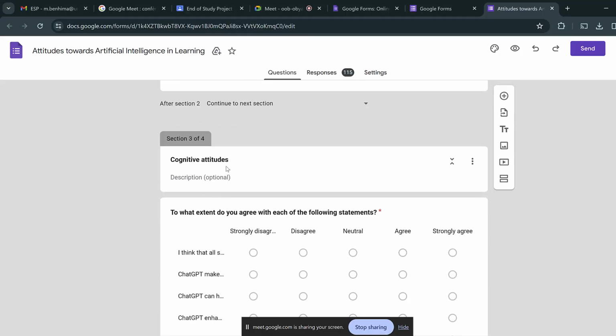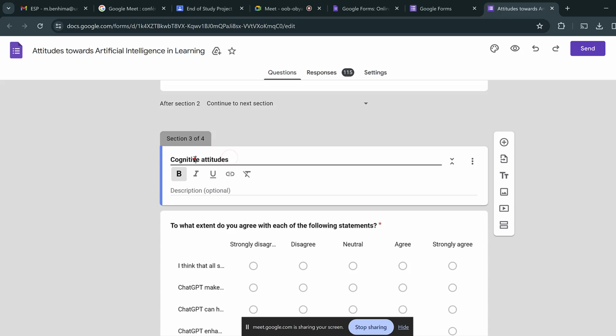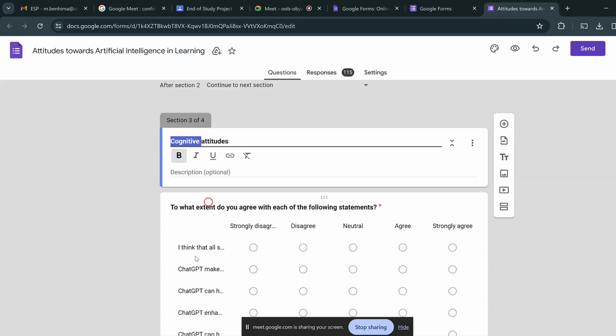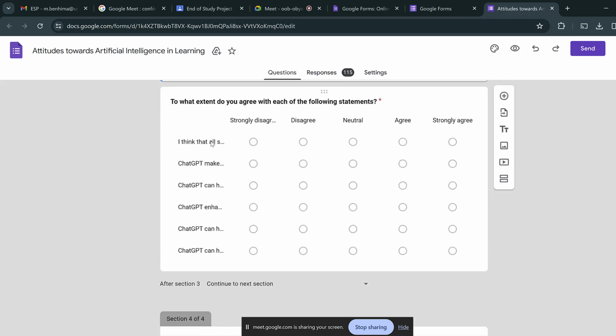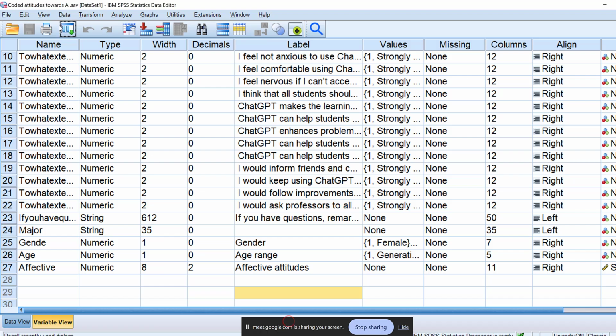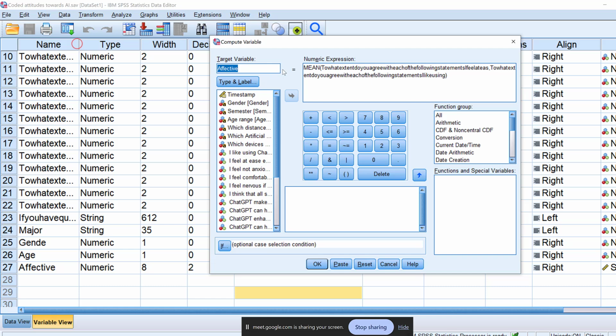So cognitive attitudes. The cognitive attitude starts from "I think that all students" and "ChatGPT can help." So compute variable. This is cognitive. I think that all students can, comma, ChatGPT makes life.